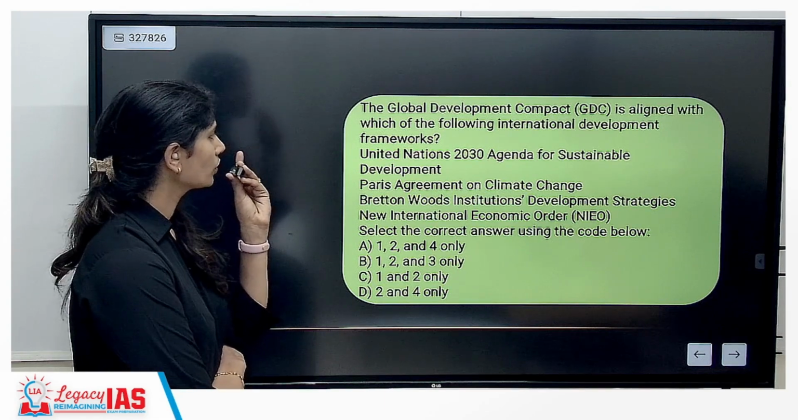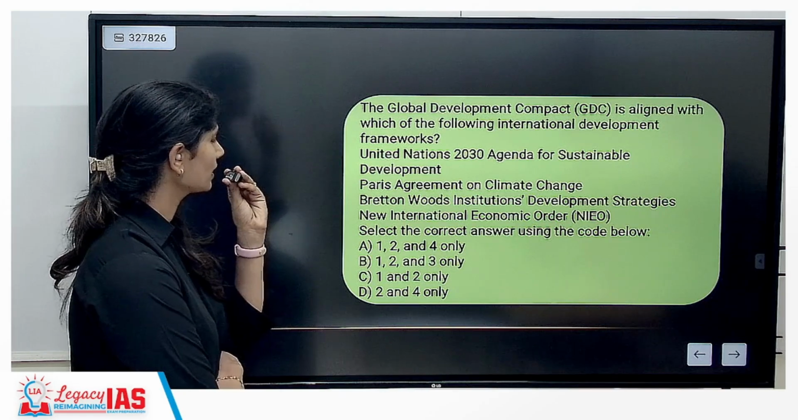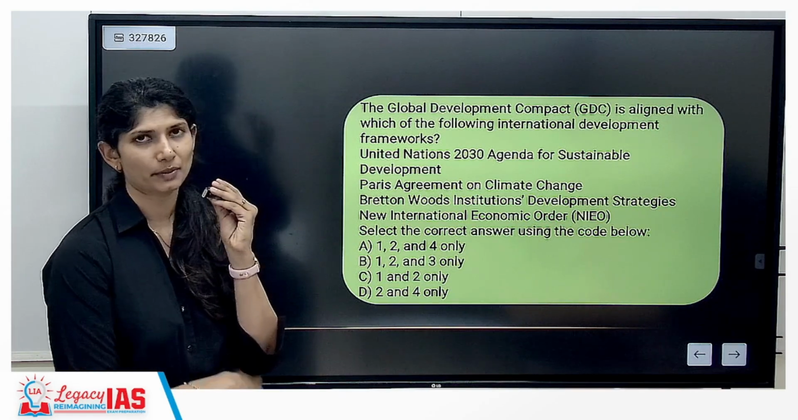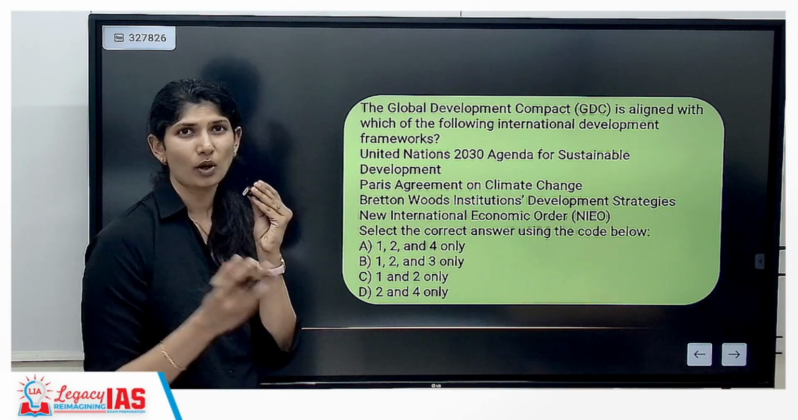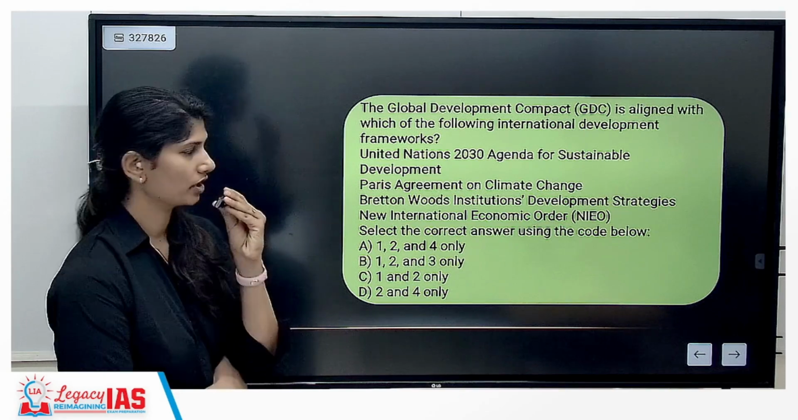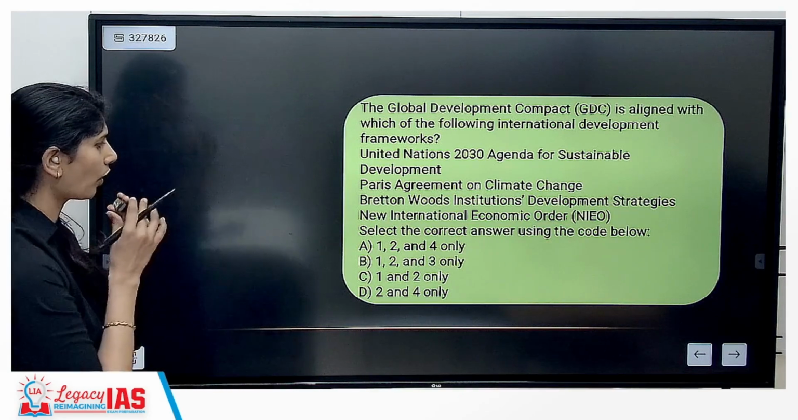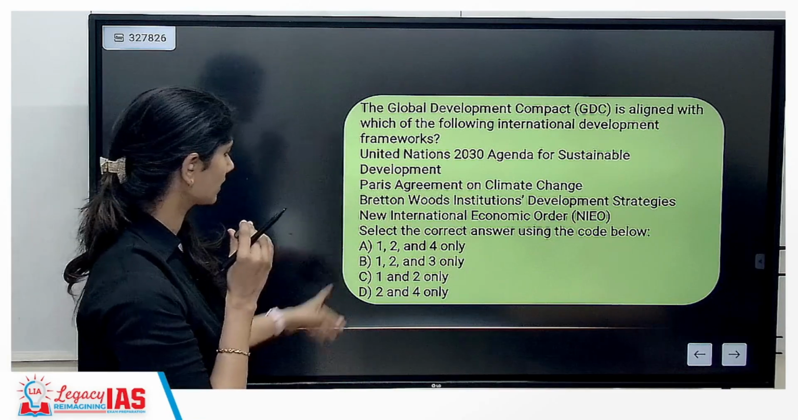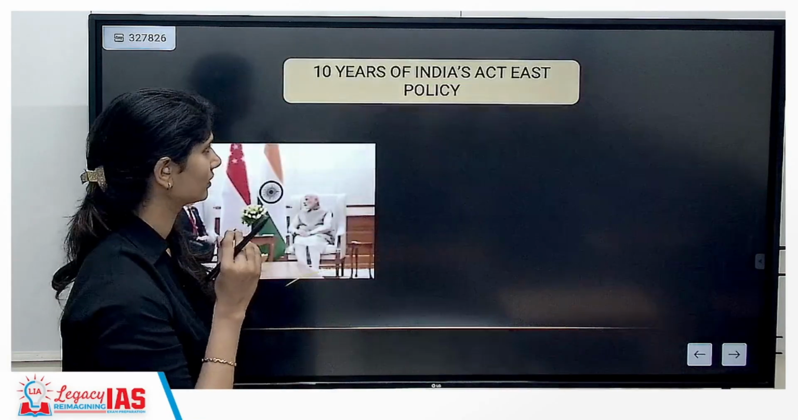That is, your UN 2030 Agenda for Sustainable Development and Paris Agreement on Climate Change. It's more like your poverty, inequality, climate change. So only the first two options are correct. 1 and 2 is correct, which means C is correct.